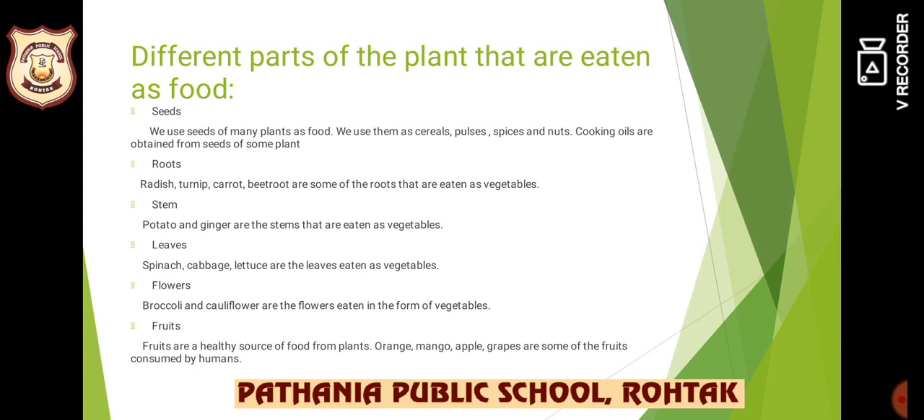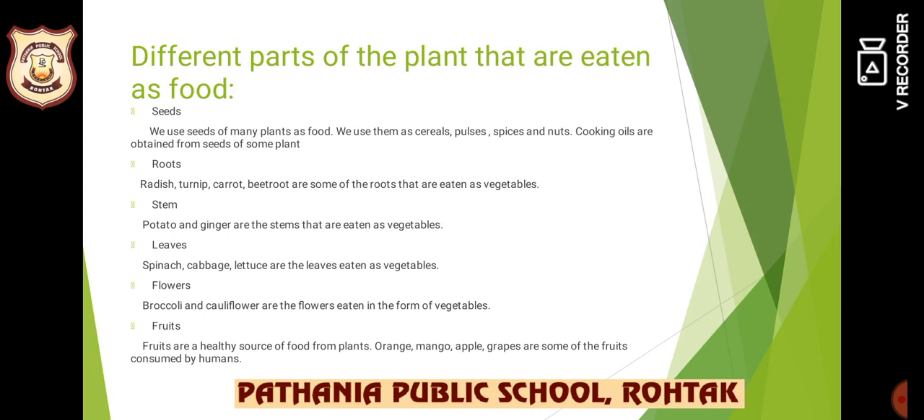Now, one important point: from some plants we can eat just one part, whereas some plants are versatile. Versatile means they provide more than one part to eat. For example, you can take the example of banana. You can eat the stem of banana. You can also eat the flower. You can also eat the fruit of the plant. Banana is a fruit, but you can also eat the stem of banana and the flower of banana.